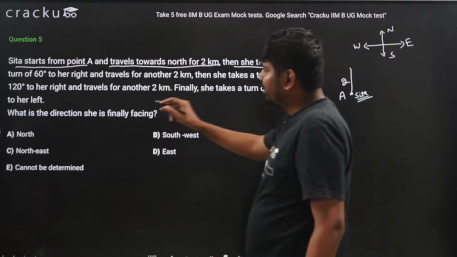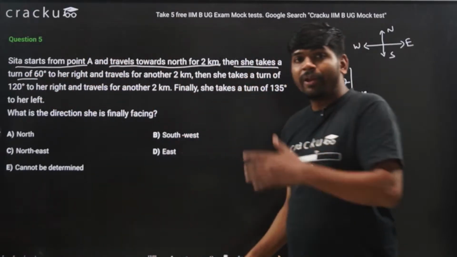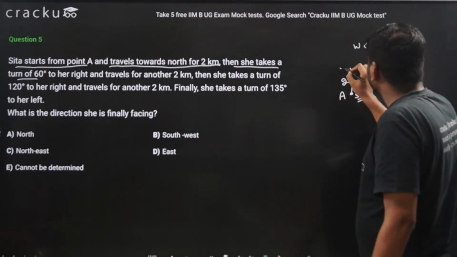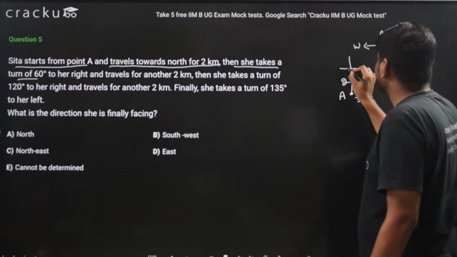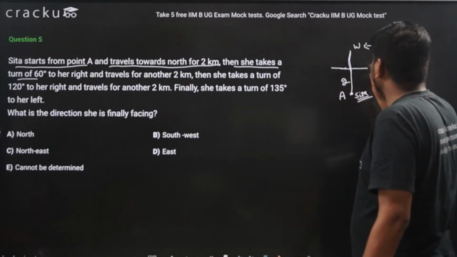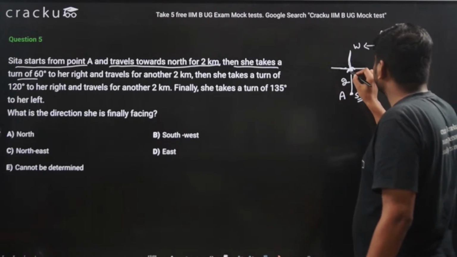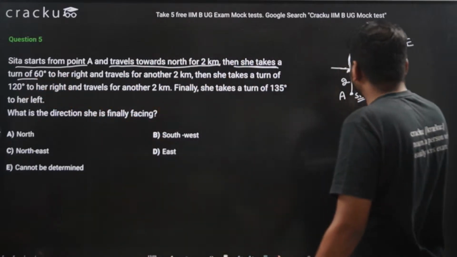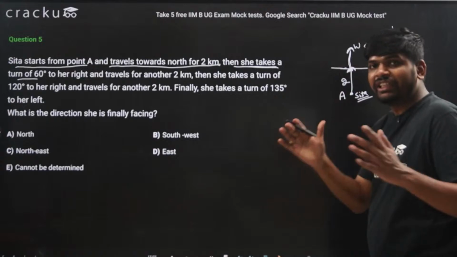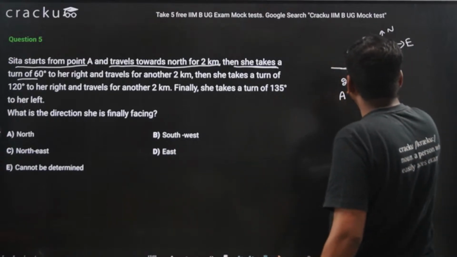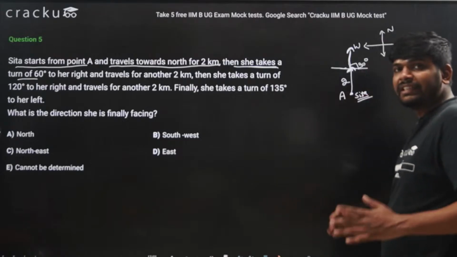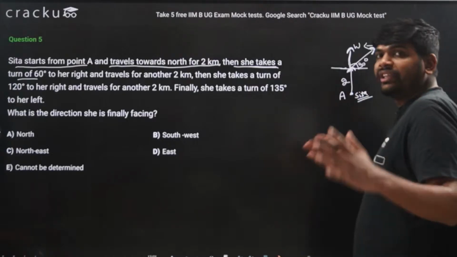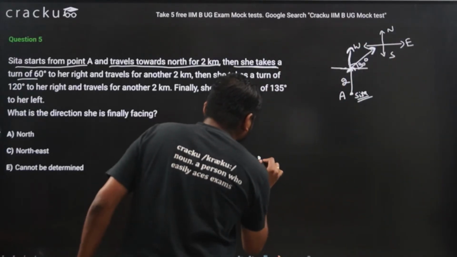Then she takes a turn of 60 degree. Now we are dealing with angles. So I will draw the coordinate axis like this. If I am facing this direction, now she takes a turn of 60 degree. We know that this angle is 90 degree, so 60 degree will be something like this. This will be 60 degree.